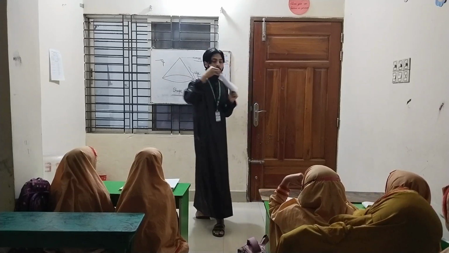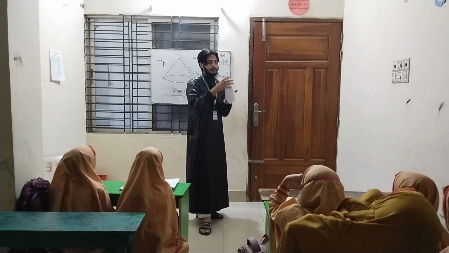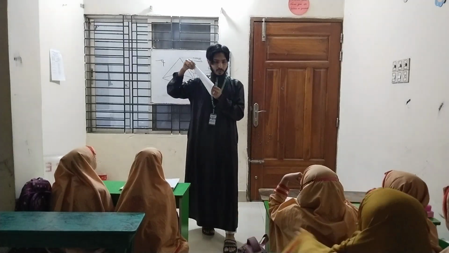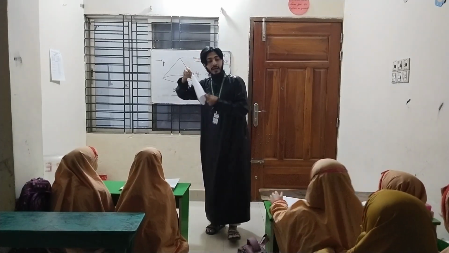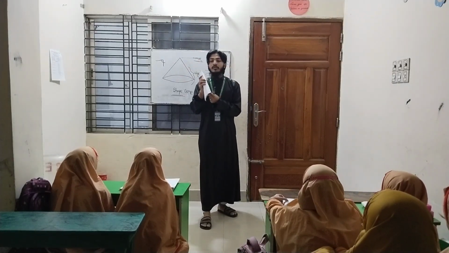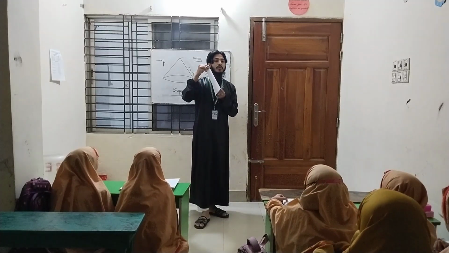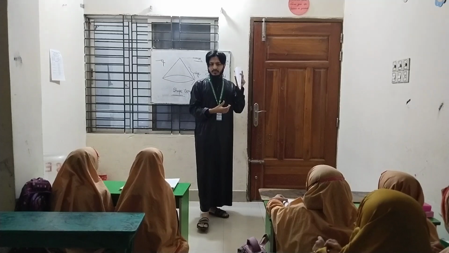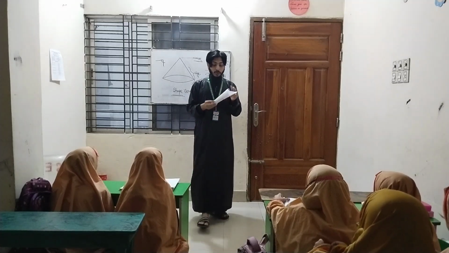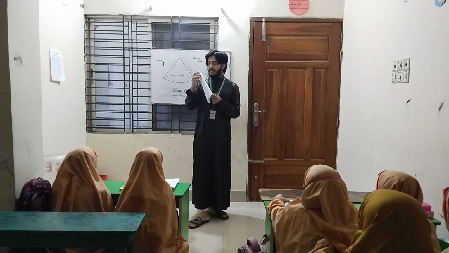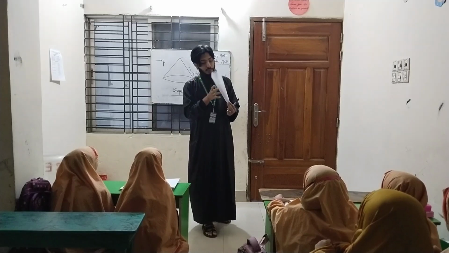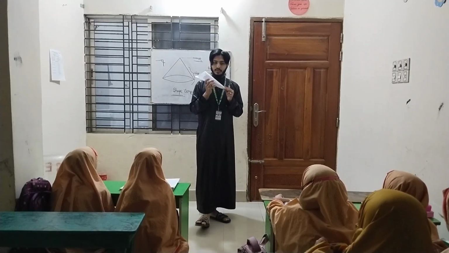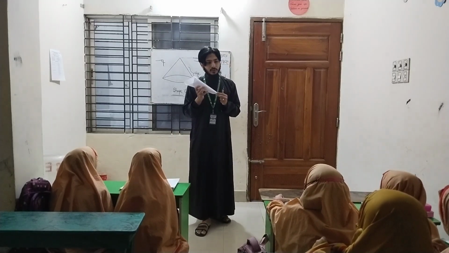There is just one point where the other points meet. So that's why the cone has just one corner. Do you think there is another corner? No. So the cone has just only one corner.